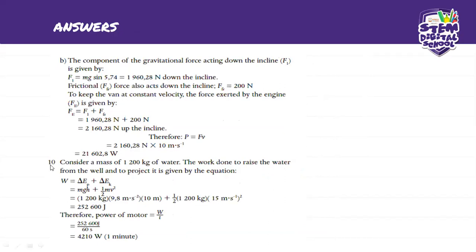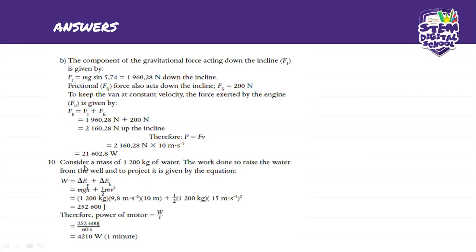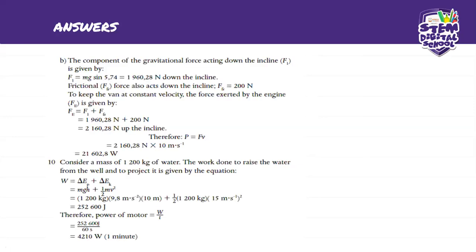And from there, we know that for the first one, the kinetic energy is going to be 0, and for the second one, there's a potential.